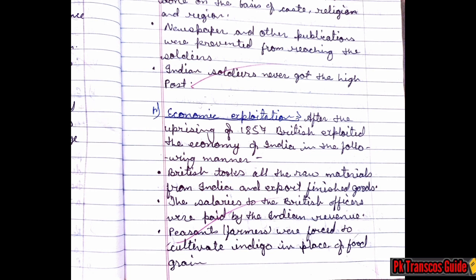So our first unit, the Indian National Movement, includes these chapters: the First War of Independence, and the factors leading to the growth of nationalism, which further includes the first phase of the Indian National Congress, foundation of the Indian National Congress, second phase of the Indian National Congress, and after this the Muslim League. One chapter was left, that is the second phase of the Indian National Congress. We will see its notes in the next video.